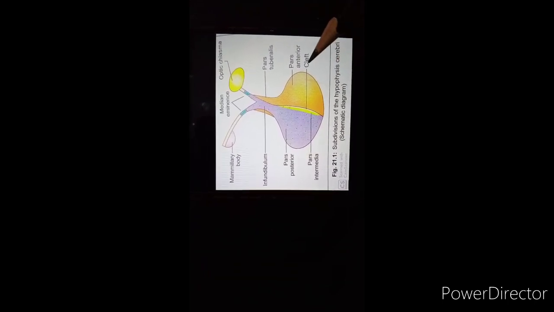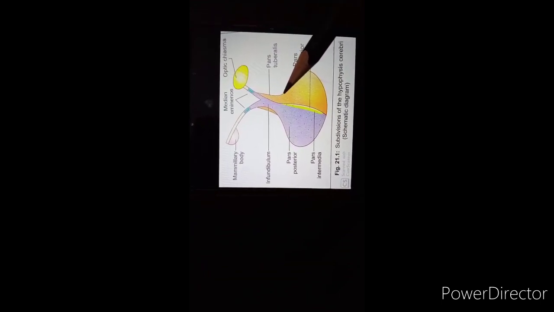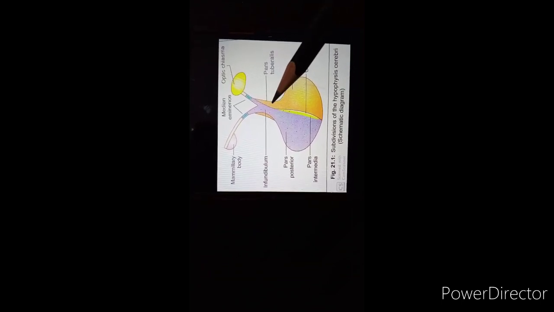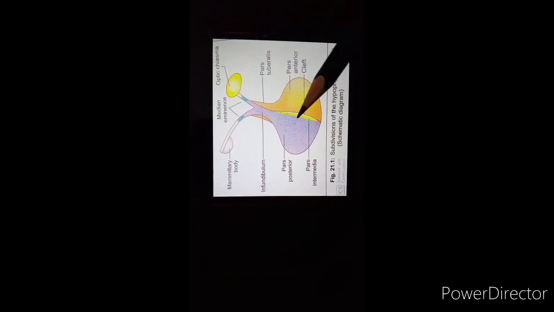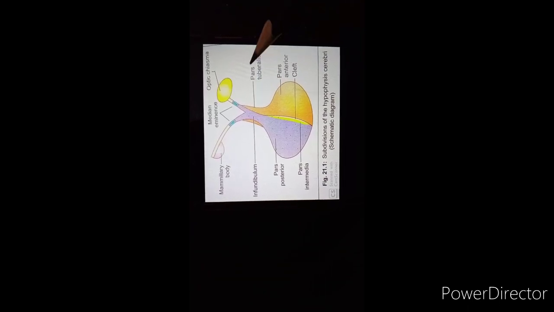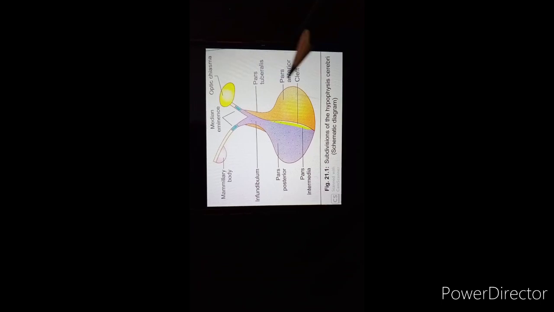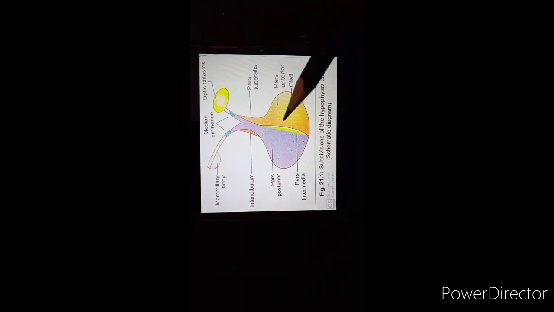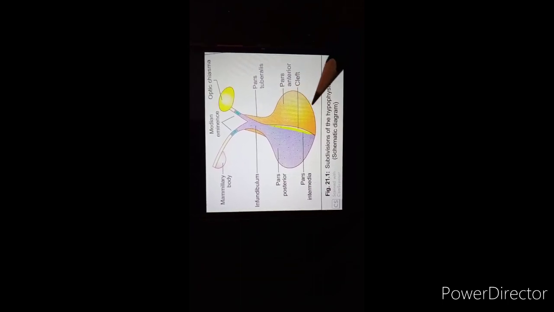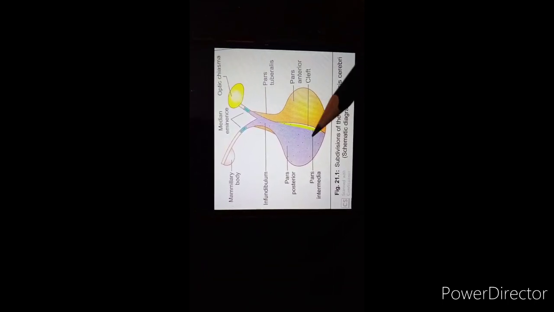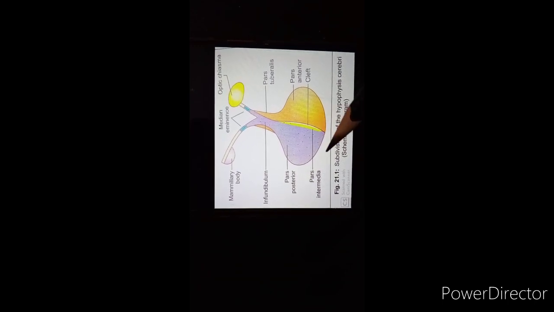One more part is added, called the pars tuberalis. This pars tuberalis surrounds the central nervous core of the infundibulum. Because of the tubular shape of this extension of the pars anterior, this part is called the pars tuberalis. So the pars anterior, pars intermedia and pars tuberalis, these three parts combined are included in the adenohypophysis. Next, the next part of the hypophysis cerebri is the neurohypophysis.